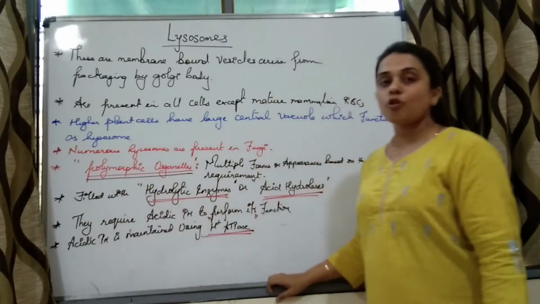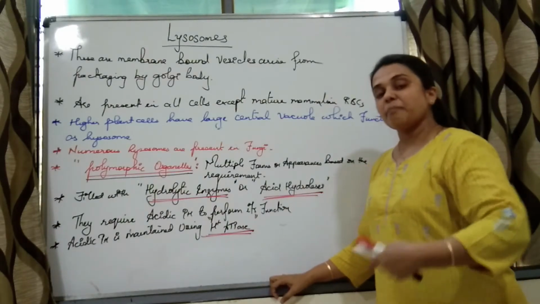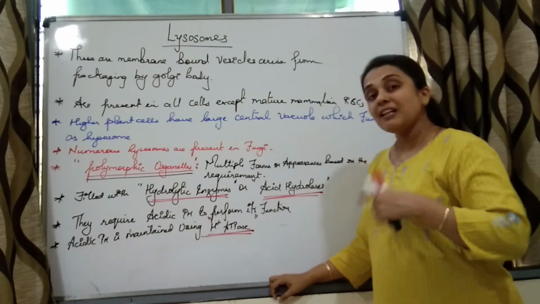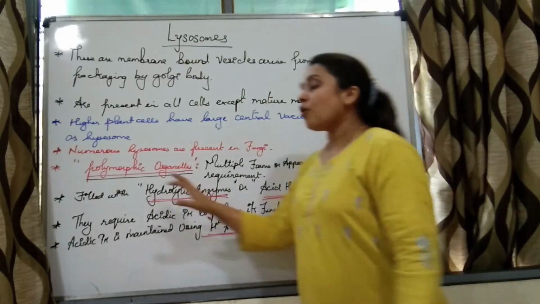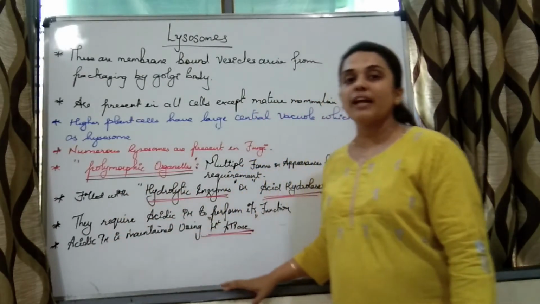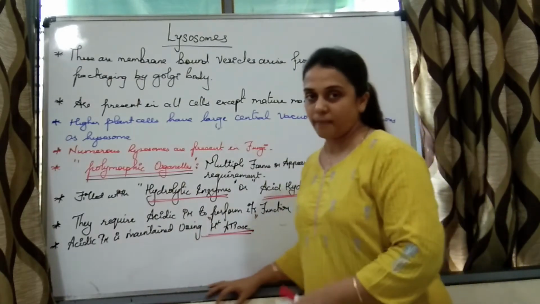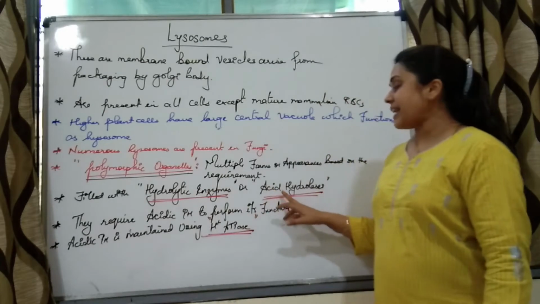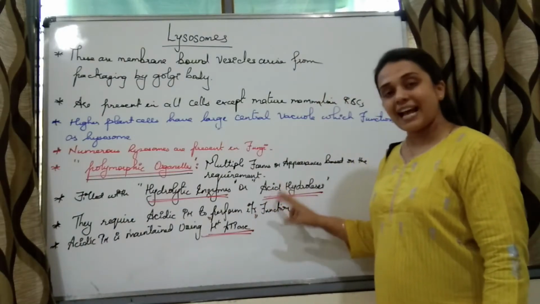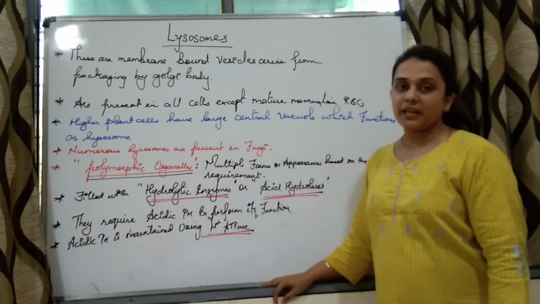Lysosomes are also called polymorphic organelles because they have multiple forms, appearances or shapes. They are filled with hydrolytic enzymes, which require water to perform their activity, also called acid hydrolases because they require acidic pH to perform their function.